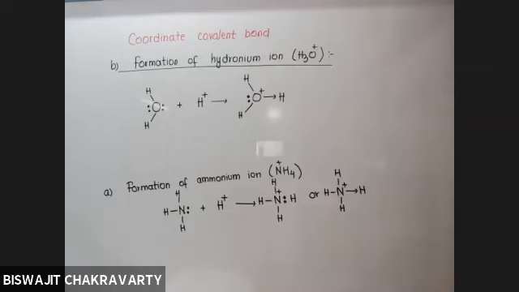Yes, sir. So what is the basic difference between a normal covalent bond and a coordinate covalent bond, if it is asked? We can simply say that in a normal covalent bond, the electrons taking part in sharing come from both the atoms, but in a coordinate covalent bond, both the electrons taking part in sharing come from one of the atoms. Both of them are not contributing, but after both the electrons come from one of the atoms, thereafter they share the electron pair. Clear?